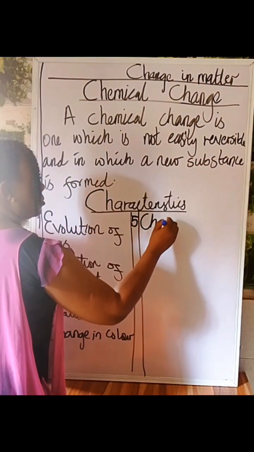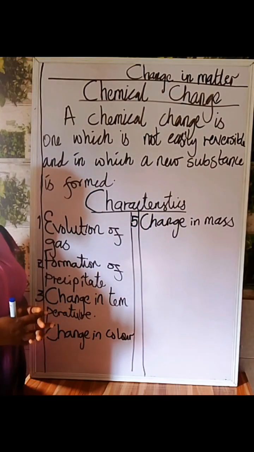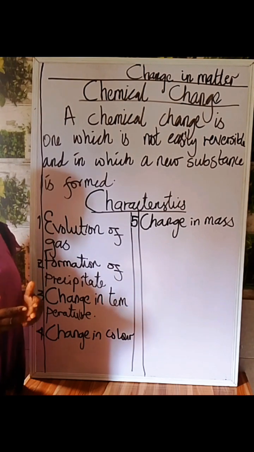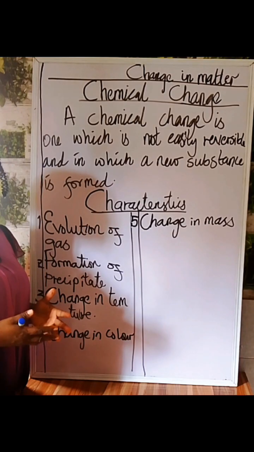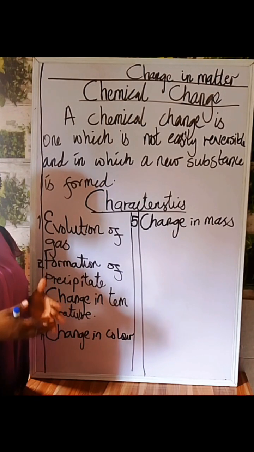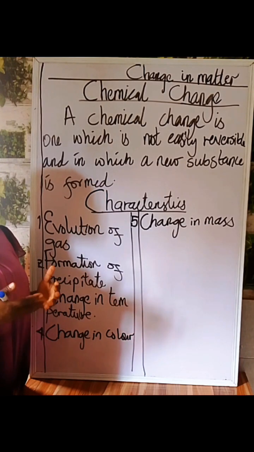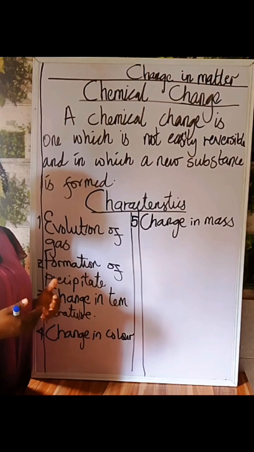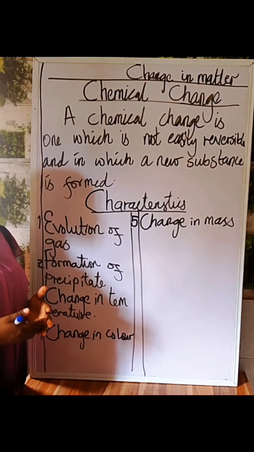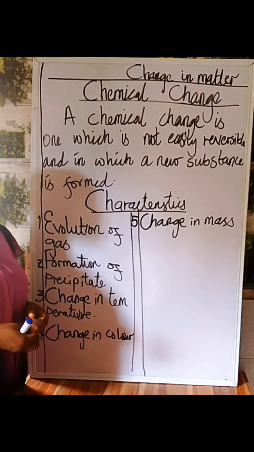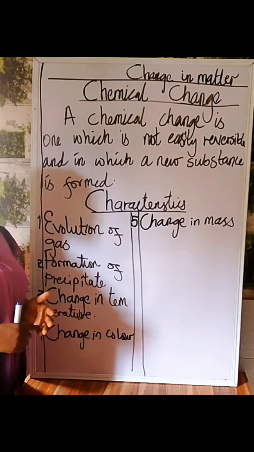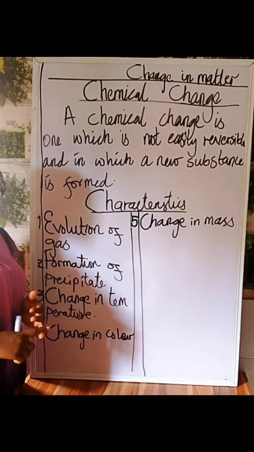Change in mass. You are doing an experiment and you weigh with your weighing balance or your digital balance the things you want to experiment on. After weighing, you notice that after the reaction, there is an increase or decrease in mass. That is a good indicator that chemical change has taken place.